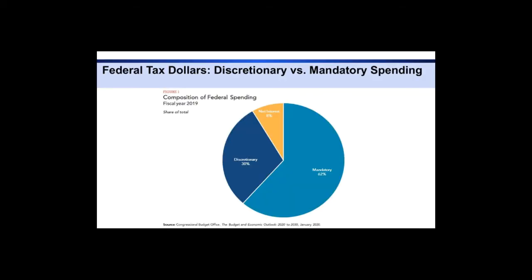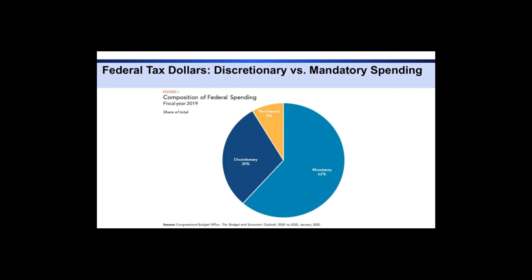So you can see here in terms of federal tax dollars, all of the federal tax dollars that are collected, and the great majority of that from personal income taxes. You can see here there are some broad categories of federal tax spending. This chart breaks it into what we call mandatory spending and discretionary spending. 62% of the federal budget is mandatory spending.